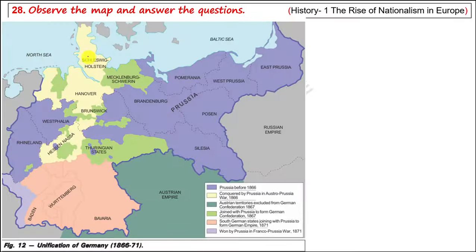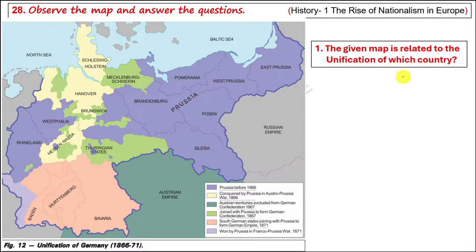Next question. Observe the map and answer the questions. It is from history, the rise of nationalism in Europe. Question is, the given map is related to the unification of which country? It is very clear. Sometimes you may get this heading or not, but when we see this heading, we can see it is a matter of unification of Germany. It was earlier known as Prussia.